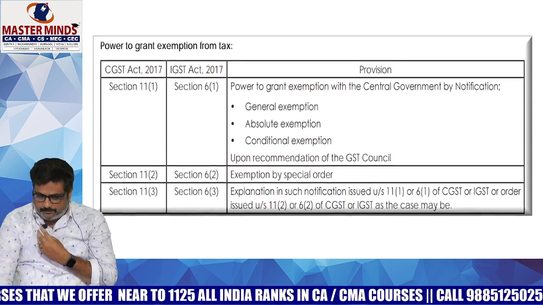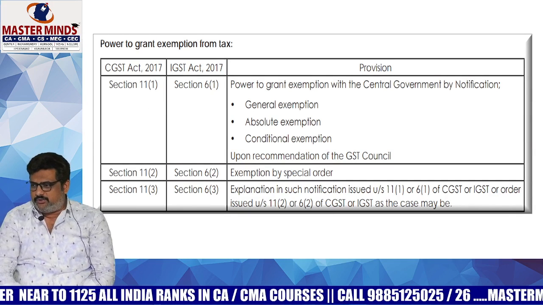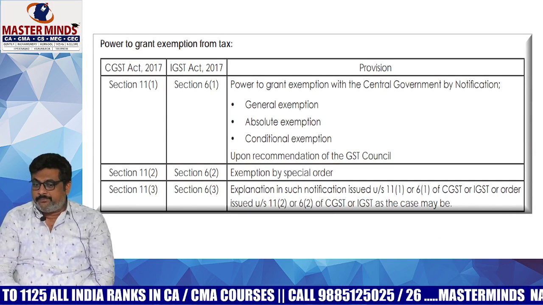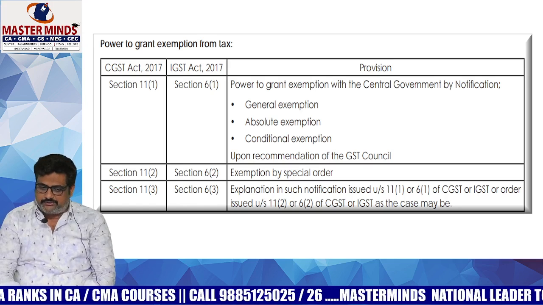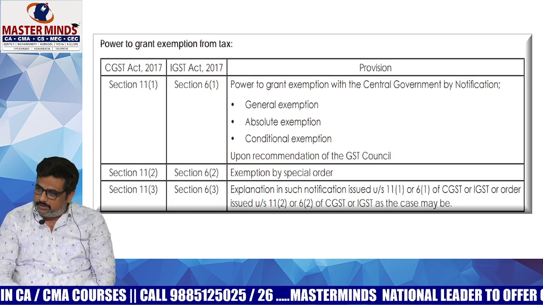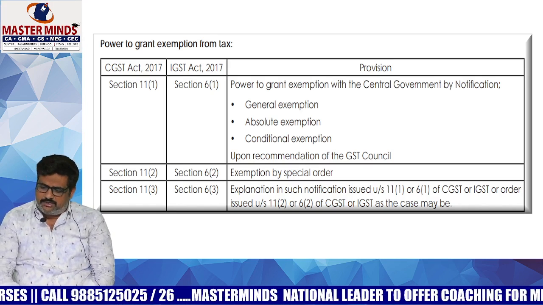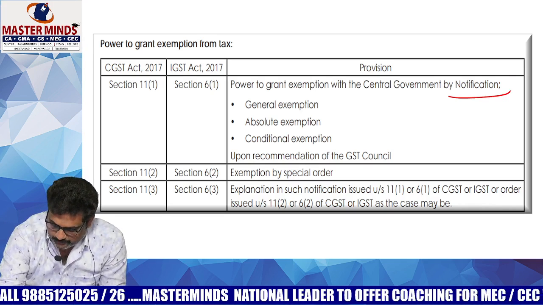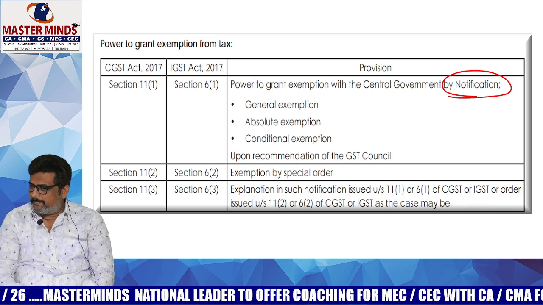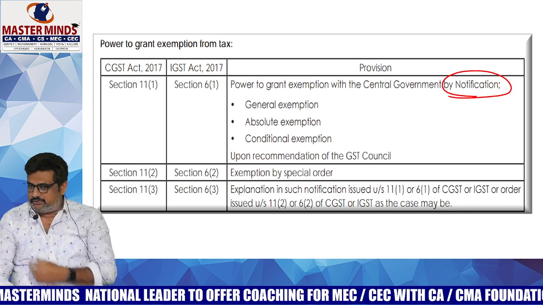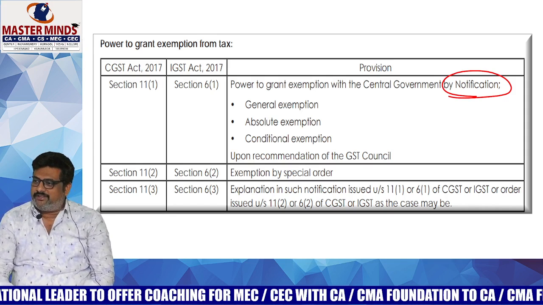Whereas with respect to exemptions, which section gives authority for this exemption? Section 11 under our CGST and Section 6 under our IGST give the power to grant the exemption. Exemption will generally be given by way of notification. What is meant by the word notification? Notification is nothing but a delegated authority by the legislature to the government to modify the act.